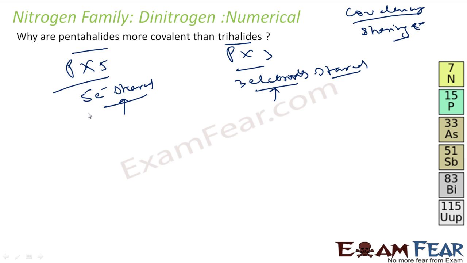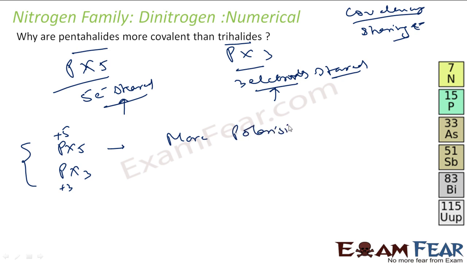That is one solution. The other one is the polarizing power. If you see in PX5, the oxidation number is +5. Or PX3, let's suppose, the oxidation number is +3. Correct? Now, the phosphorus is in +5 oxidation state, it has more polarizing power. This is +3 oxidation state, it has less polarizing power.